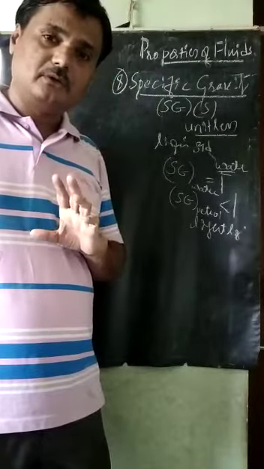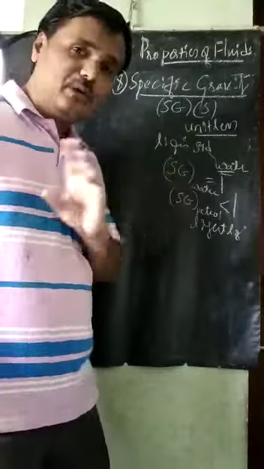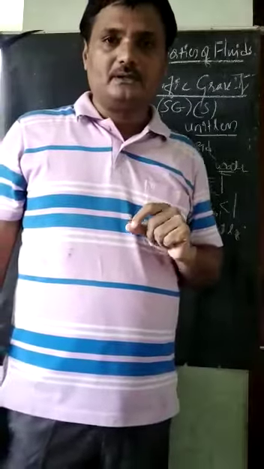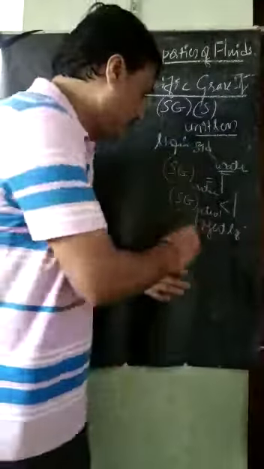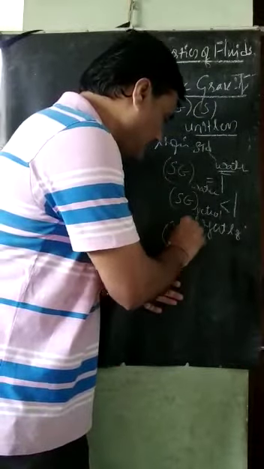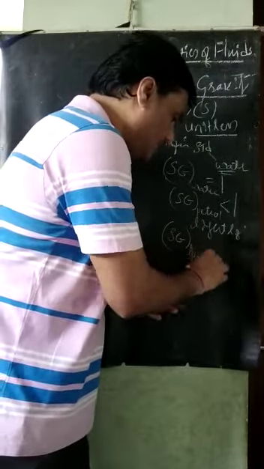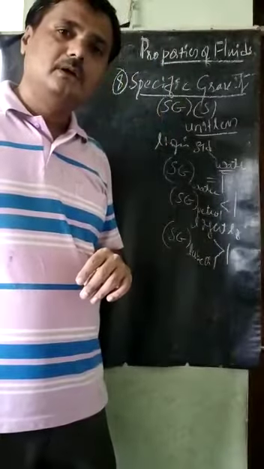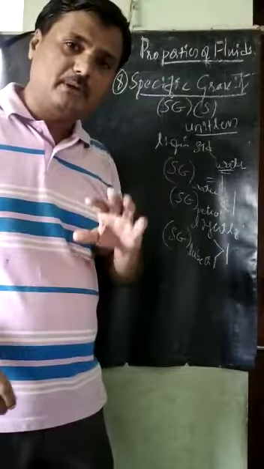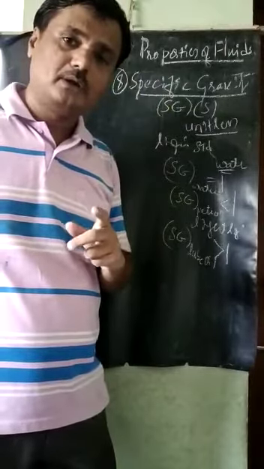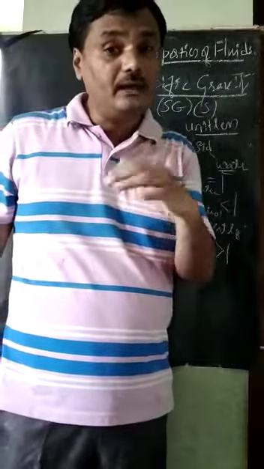Next, there are certain liquids with a specific gravity, for example lubricant oil, that is greater than 1. Specific gravity greater than 1 means they are heavier than water.